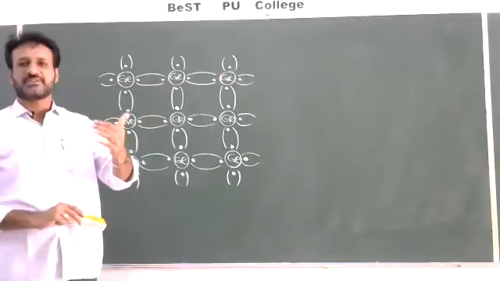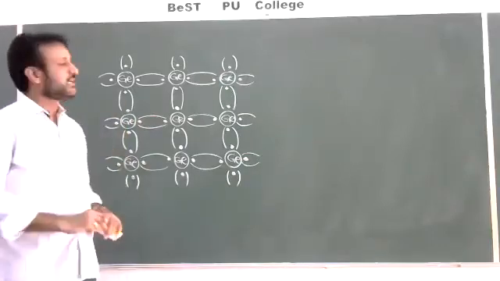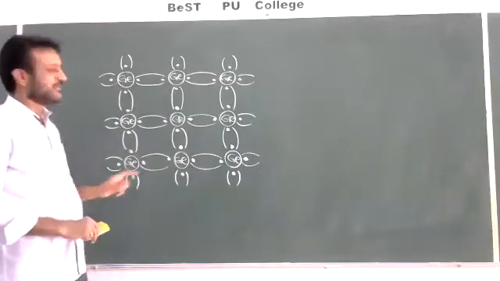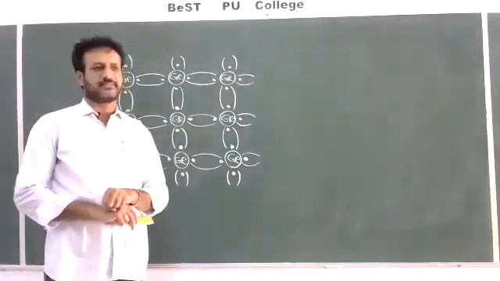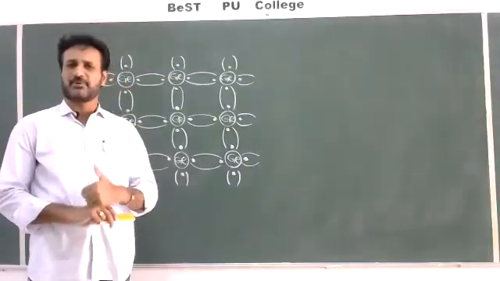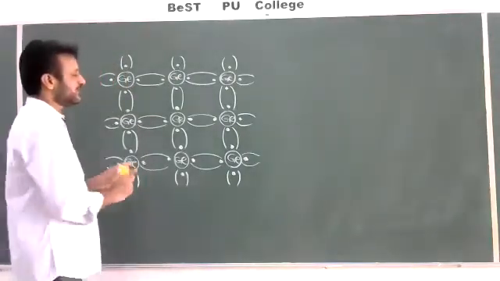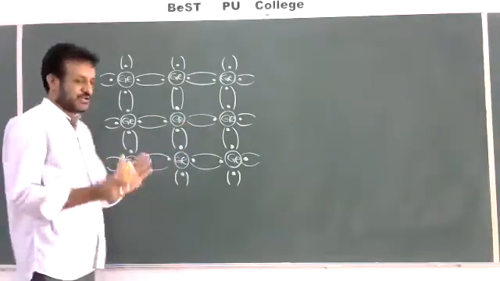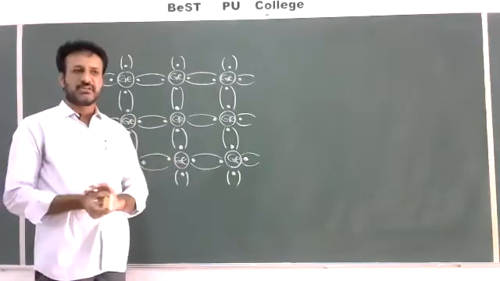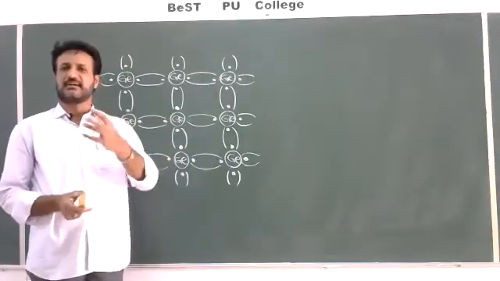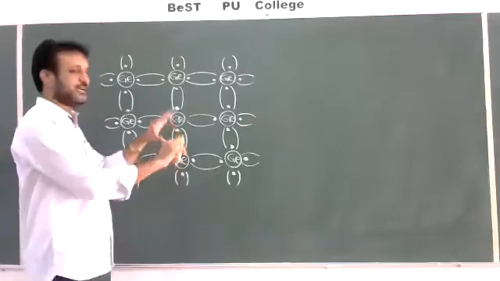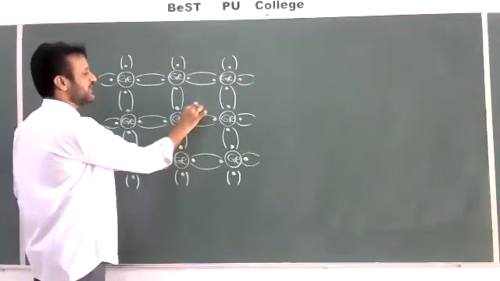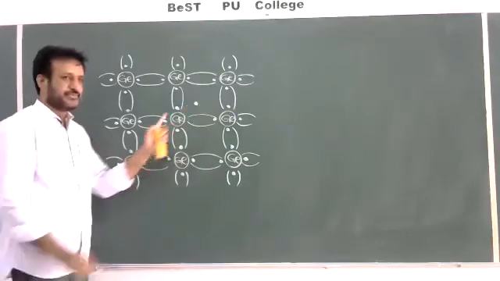But at a higher temperature, what will happen? The germanium crystal will gain some amount of heat energy. The electrons also absorb some heat energy. After absorbing it, some electrons may jump from the valency band to the conduction band. That is, covalent bonds will break because of the high temperature, or because of absorbing thermal energy. If one bond breaks, one electron will come outside. It is a free electron.